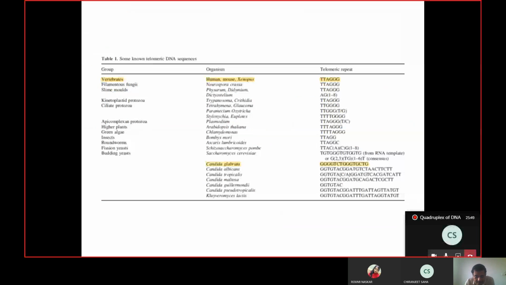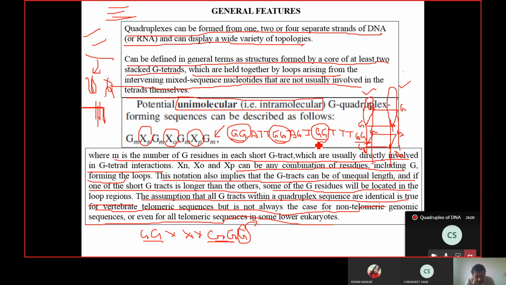There is an example over here. In case of human DNA, the telomere, human, mouse, Xenopus, etc., the sequence goes like that: TTA, GGG, again TTA, so it repeats like this. So here this M, whatever I was telling you, is always fixed and the number is 3.